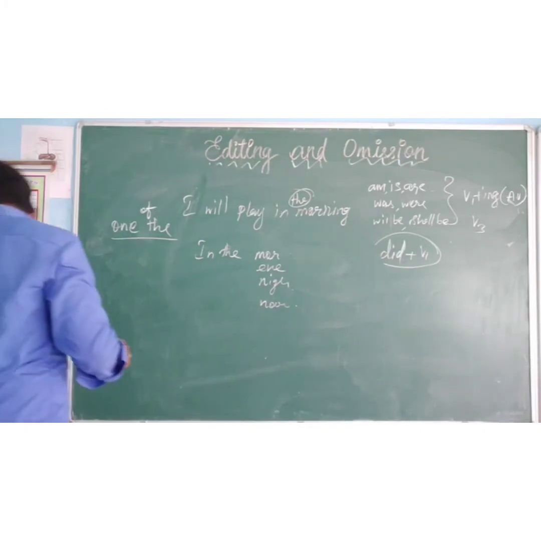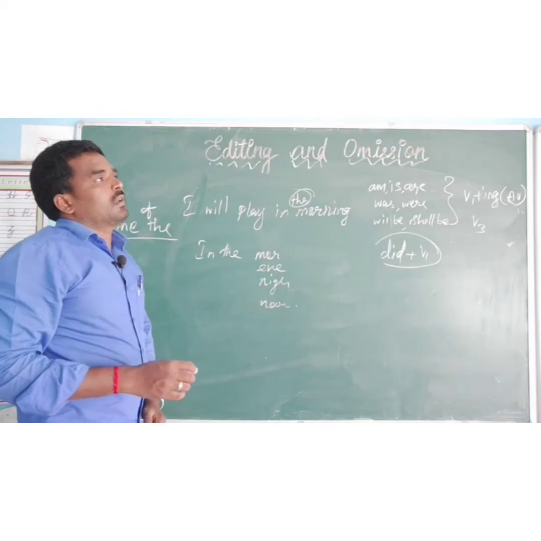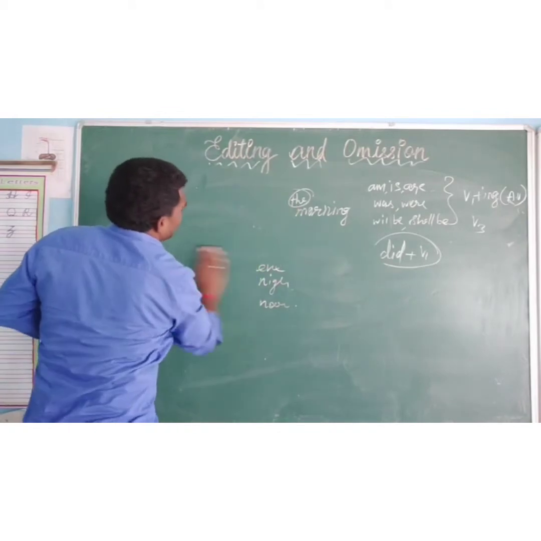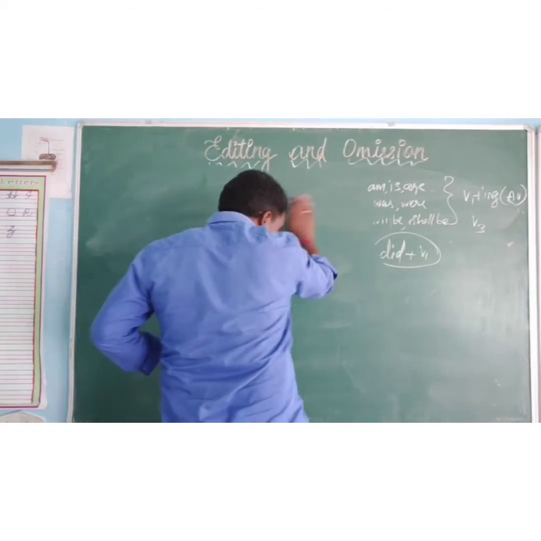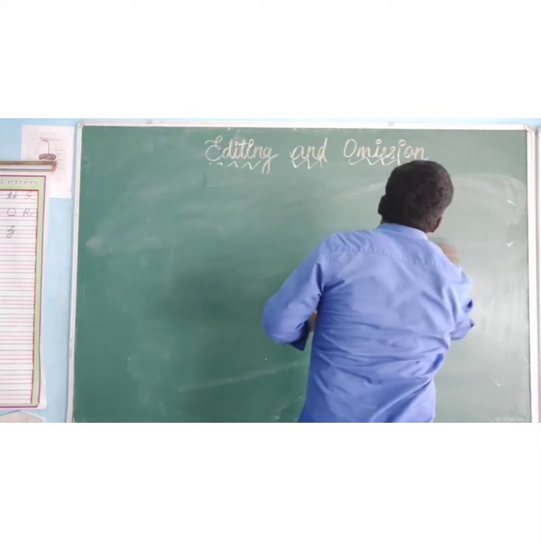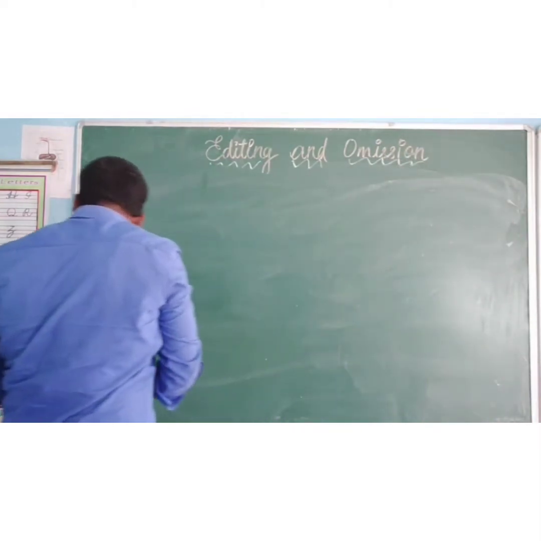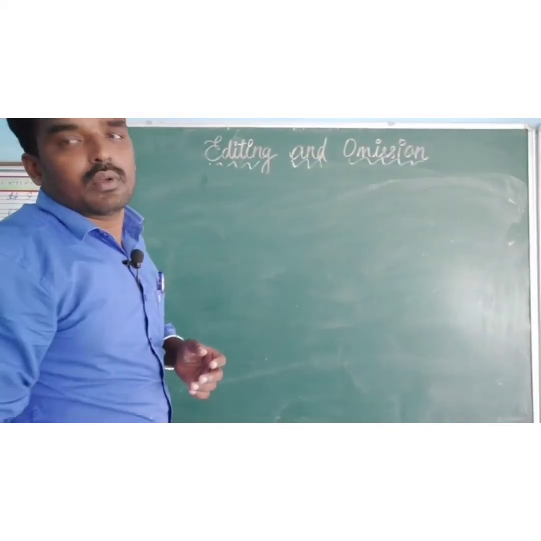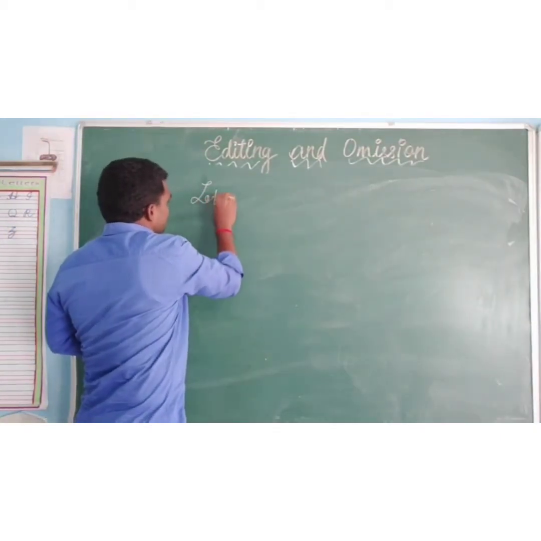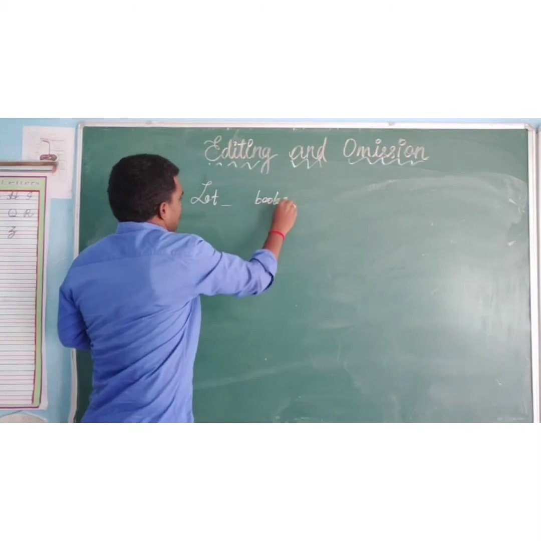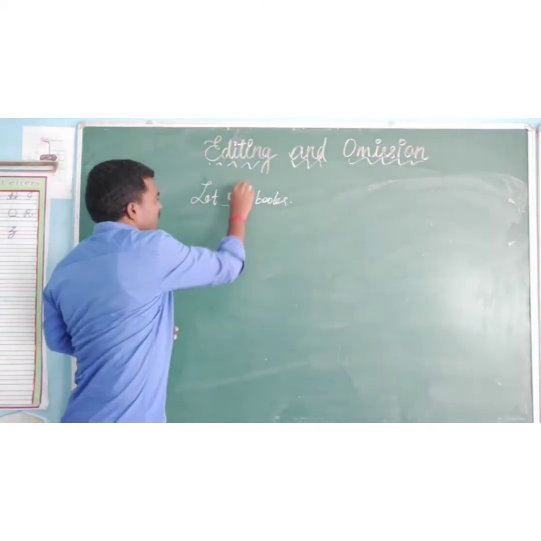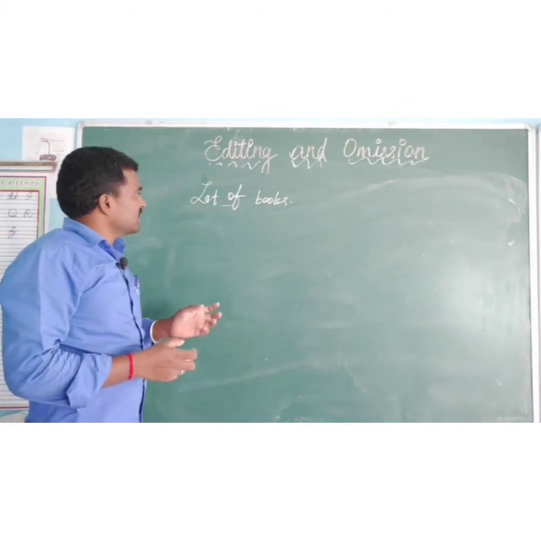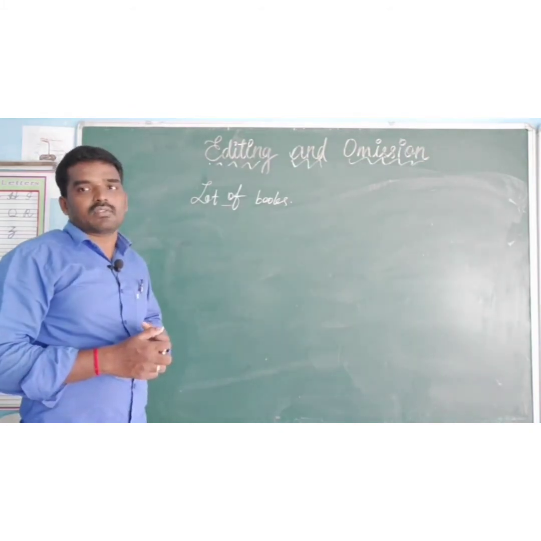Next, another rule: lot of. In between lot and noun, we want to use "of." For example, I have lot of books. What do you want to write? I have lot of books. I am growing lot of flowers. I am having lot of books. I am having lot of chalk pieces, pens.